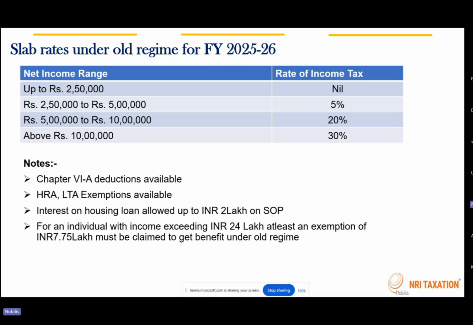So in your salary structure, you must have a component such as children education allowance provided to you. Then you can provide the bills and claim those exemptions. Otherwise, just with the bills, you cannot claim that allowance. It should be there in your salary structure, then only those exemptions can be claimed. So this is about the old regime.